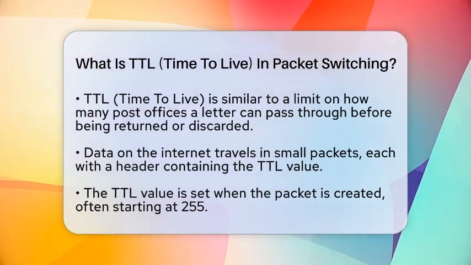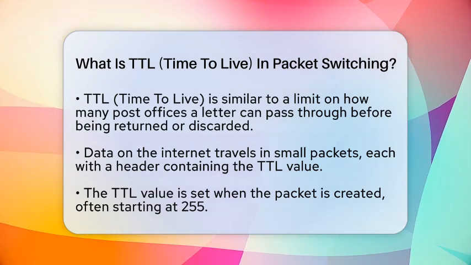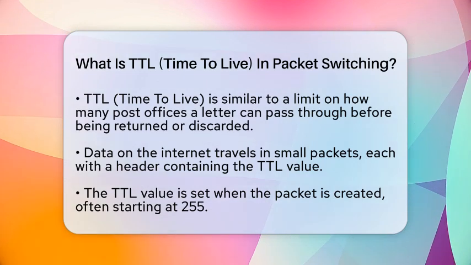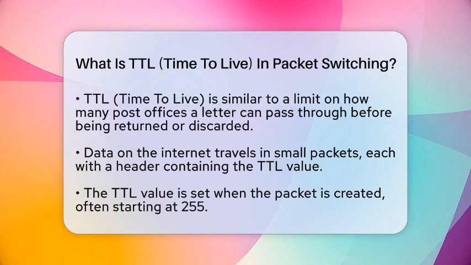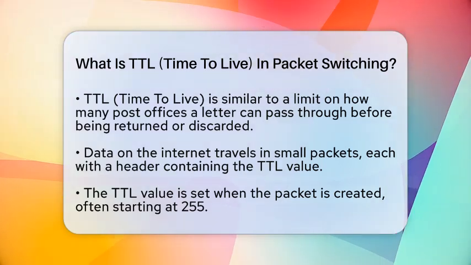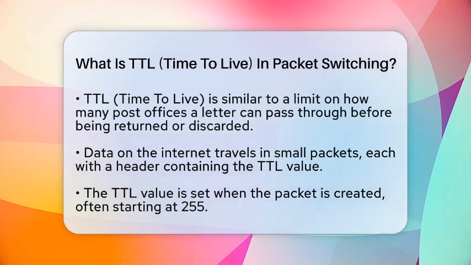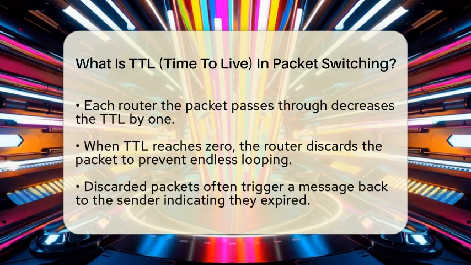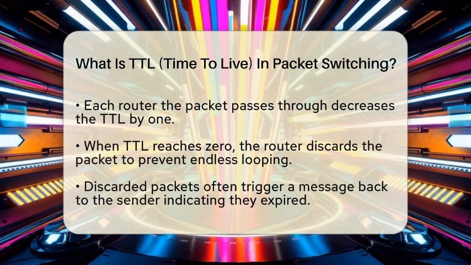When data travels across the network, it moves in small pieces called packets. Each packet has a header that contains information, including the TTL value. This value is set when the packet is created, usually starting at a number like 255. As the packet hops from one router to another, each router reduces the TTL by 1. If the TTL reaches 0 before the packet reaches its destination, the router throws it away.